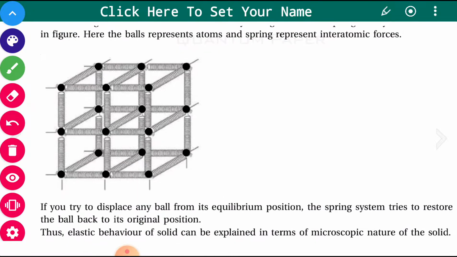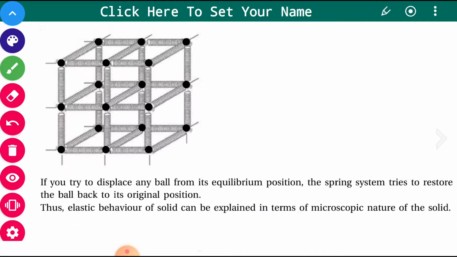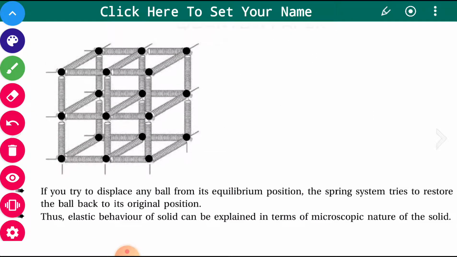Okay. If you try to displace any atom, if you pull it in this particular direction, if you apply the force in this direction, from its equilibrium position, that atom will come to another position. The spring system tries to restore the ball back to its original position.